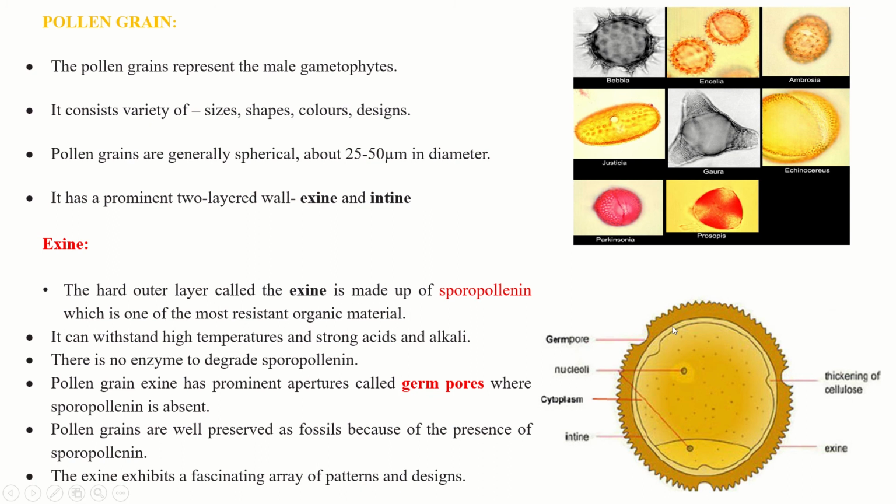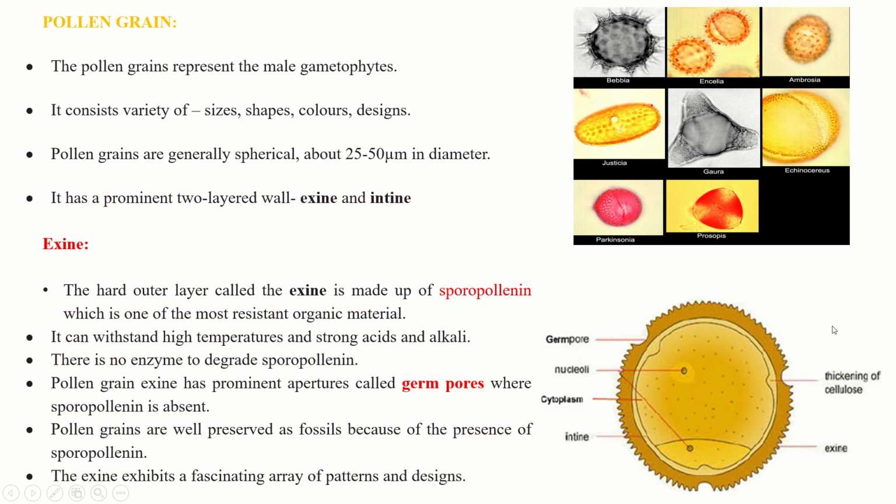The hard outer layer called the exine is made up of sporopollenin. This exine is made up of the most resistant organic material, called sporopollenin. Now why is it called resistant? Because it can withstand high temperature and strong acids and alkali. Even if there is high temperature, this will not be destroyed.